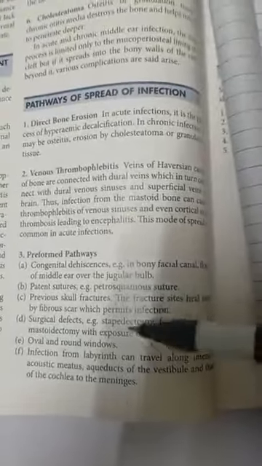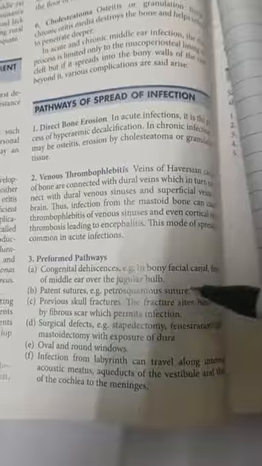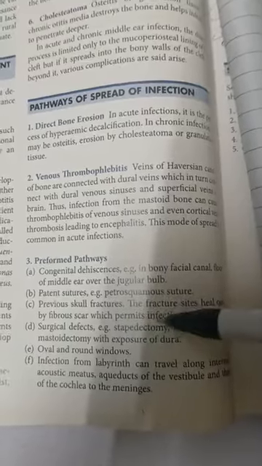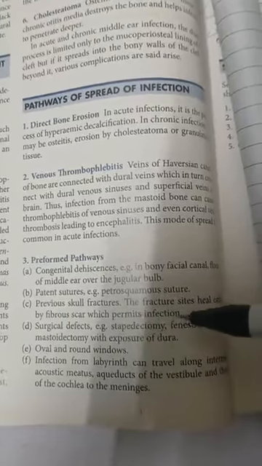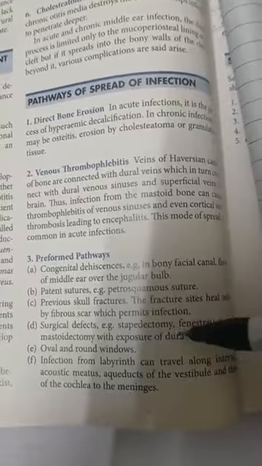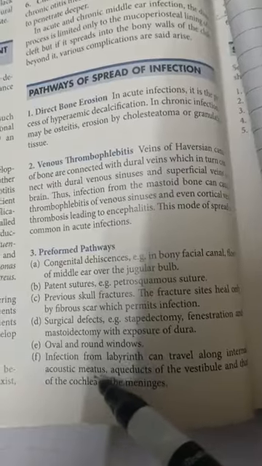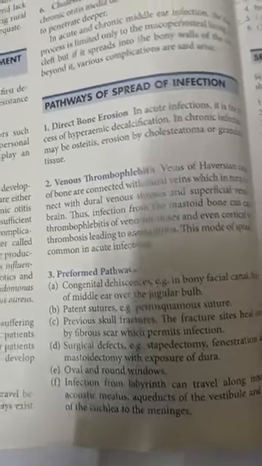Next is preformed pathways, as we discussed over here. Congenital dehiscence in bony facial canal, then that of the middle ear over the jugular bulb. Patent sutures like petrosquamous suture, previous skull fracture, where the fracture site heals only by fibrous scar which permits infection. Surgical defects, oval and round window, infection from labyrinth. Now let's classify the complications.